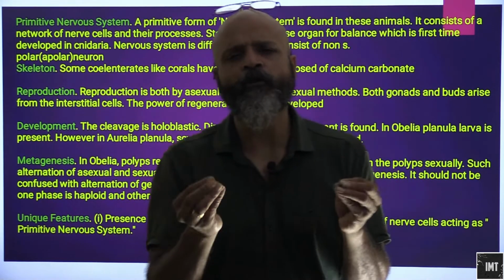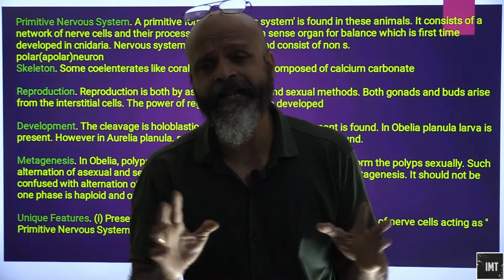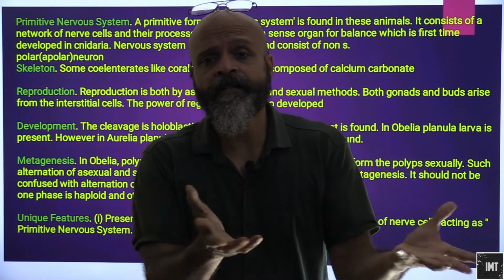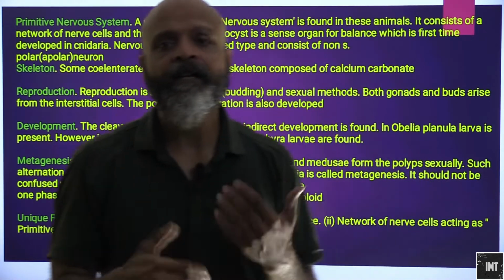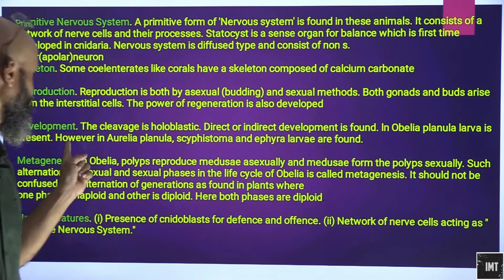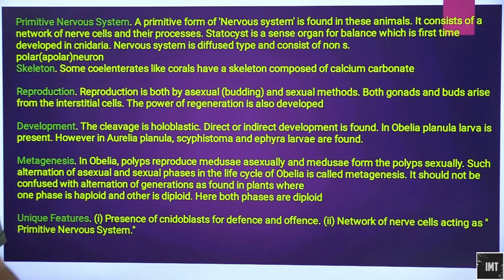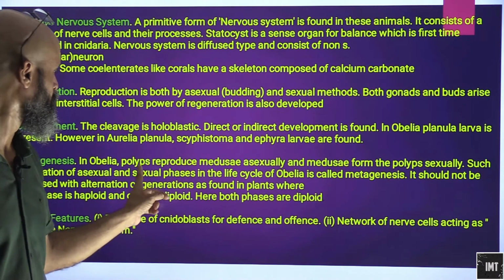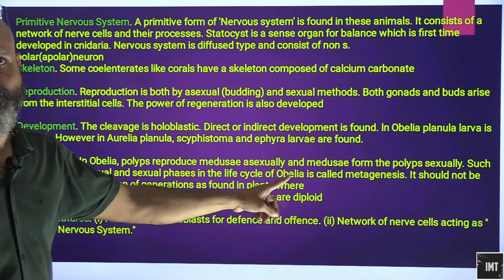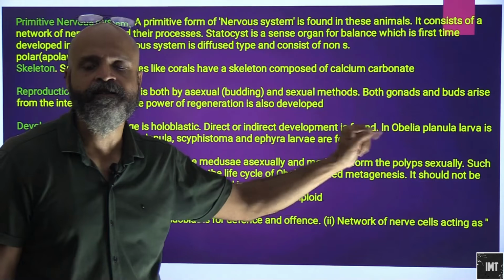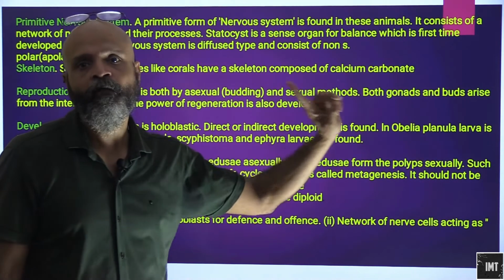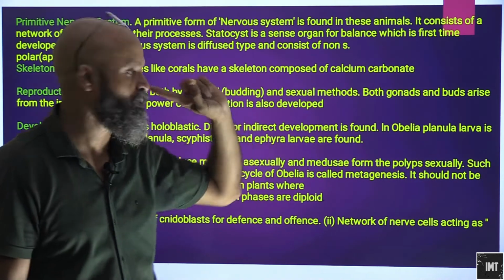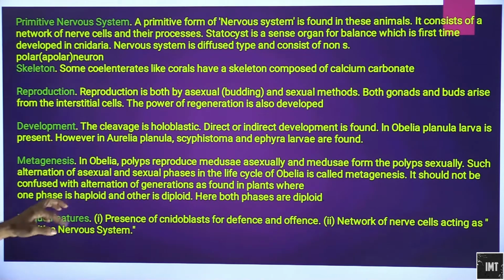These are small objective questions which you might encounter: what is the difference between alternation of generations in plants and in cnidarians or coelenterata? Polyps to medusae is asexual and medusae to polyps is sexual. They have both buds as well as gonads for asexual and sexual reproduction. Okay, it should not be confused.